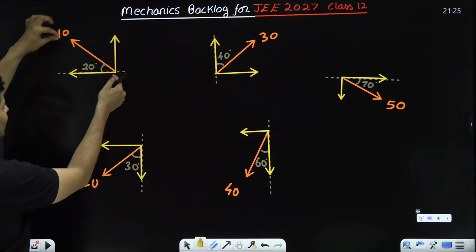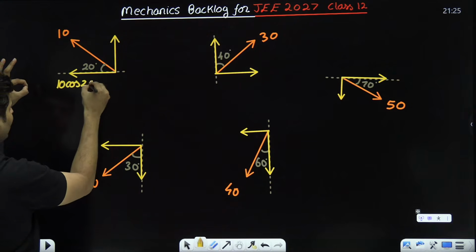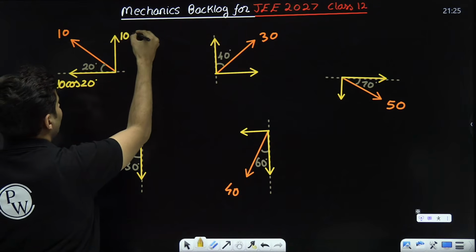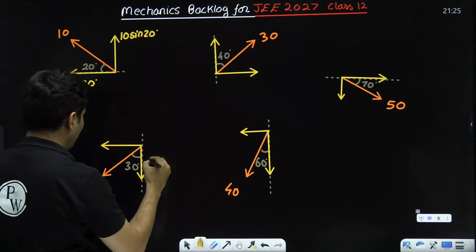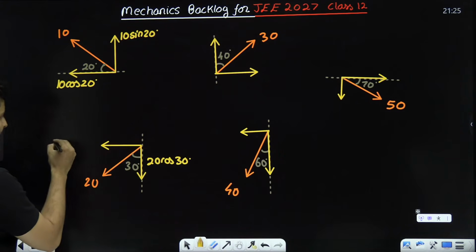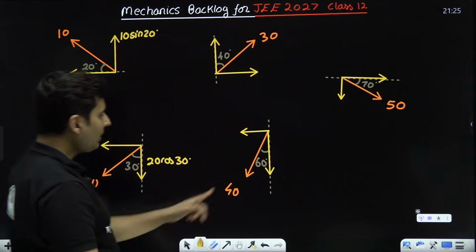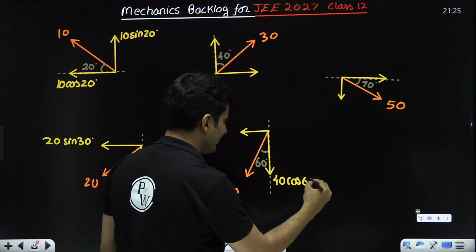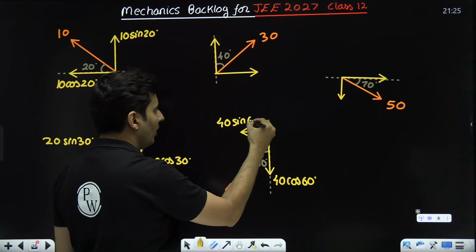Observe. This is 10, this is 20. So this is 10 cos of 20, 10 because this is closer. This is far away, so this will be 10 sine of 20. This will be 20 cos 30. This is far away, so this will be 20 sine of 30. Similarly over here, this is closer, so 40 cos of 60. This is far away, so this will be 40 sine of 60.